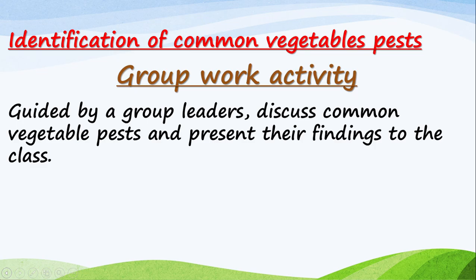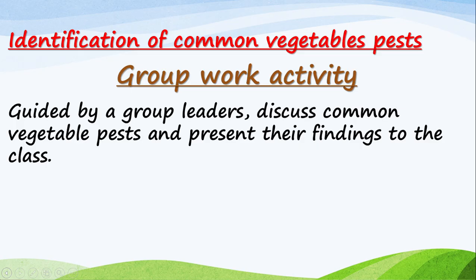Now, I have an activity here, a group activity. In this group activity, guided by your group leader, discuss common vegetable pests and present your findings to the class.